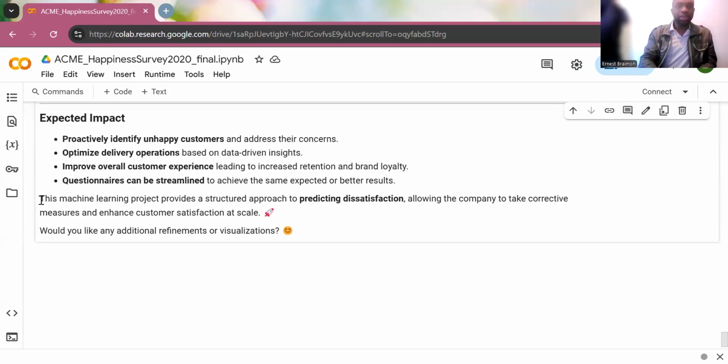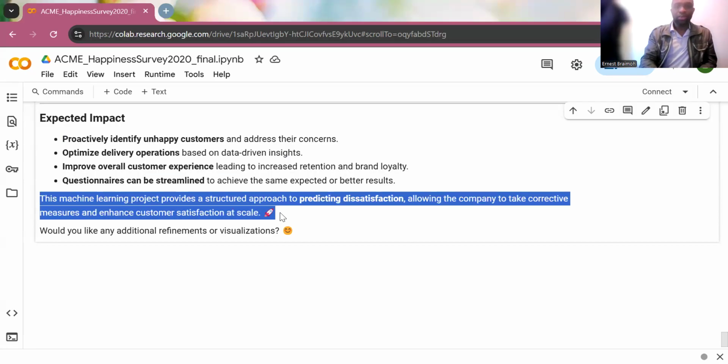So this machine learning project provides a structured approach to predicting satisfaction, allowing companies to take corrective measures and enhance the customer satisfaction scale. So that is what I have for us for today.